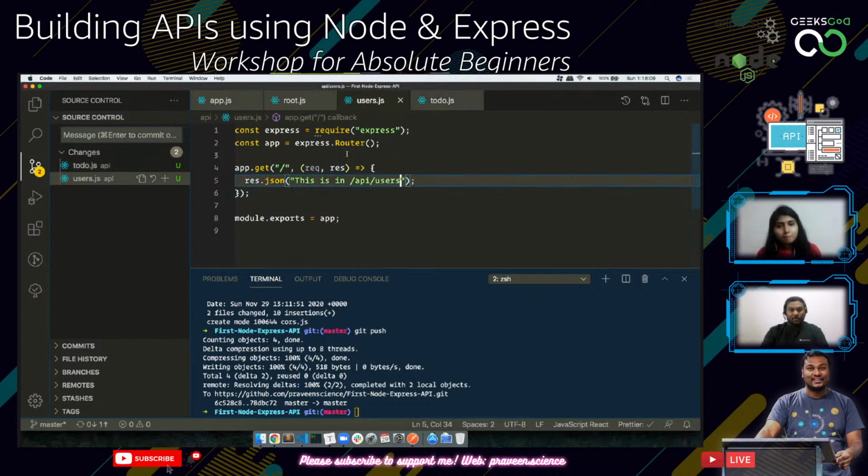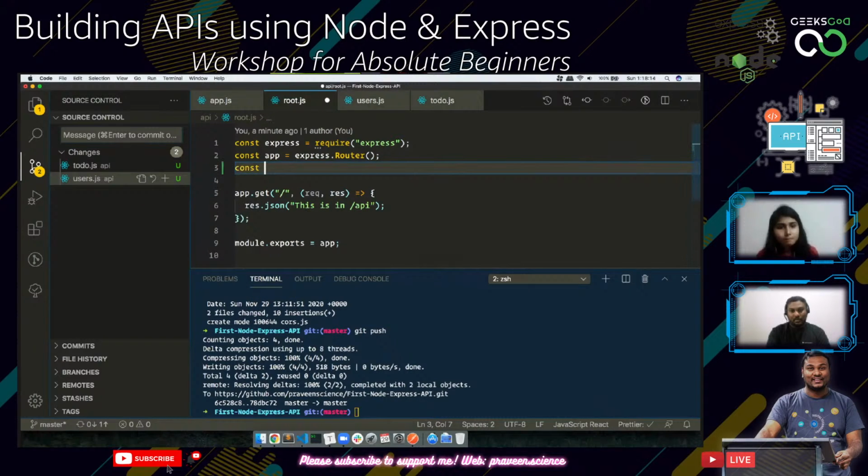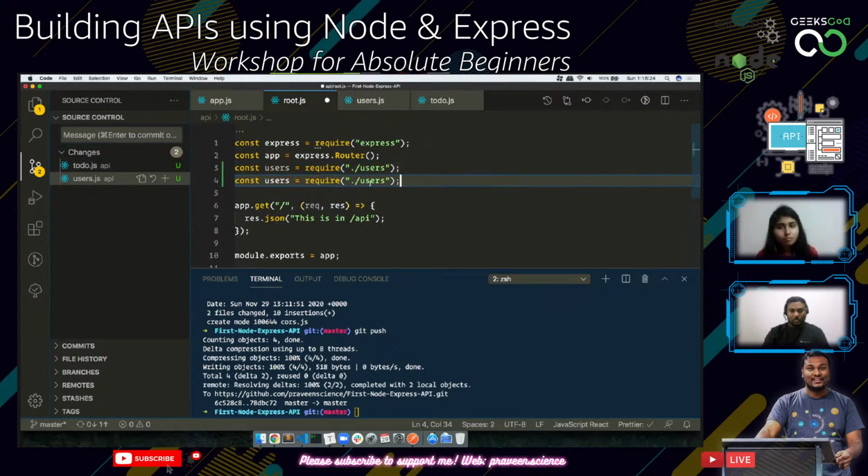And now we need to add these two things in the root. So const users equal to require /users. The same way we'll do todo.